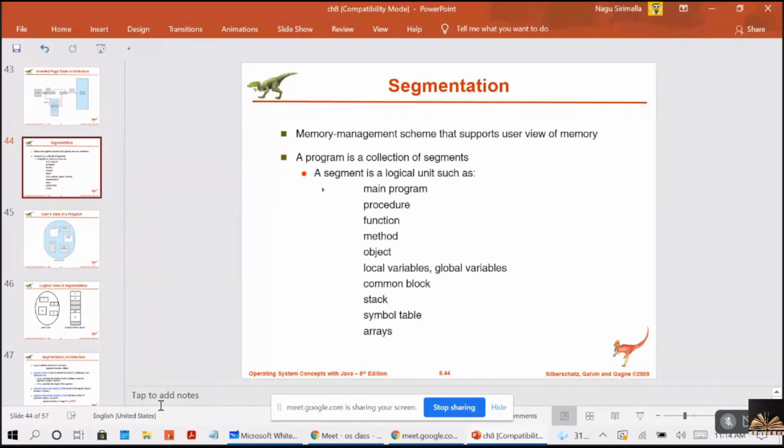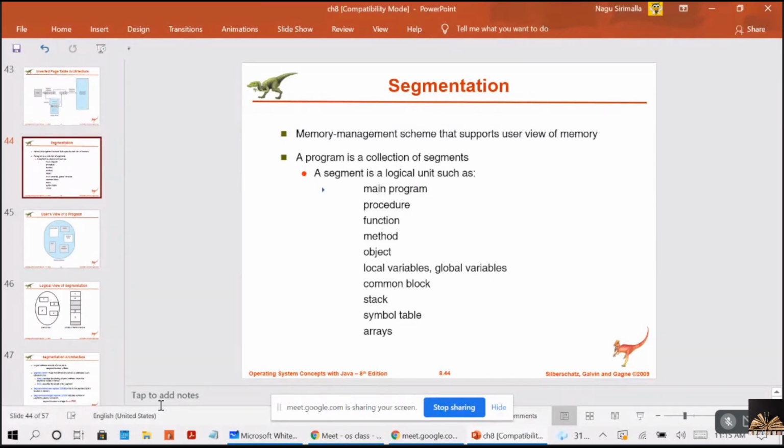So segmentation is nothing but your hardware providing a memory mechanism that maps the programmer's view to the actual physical memory.